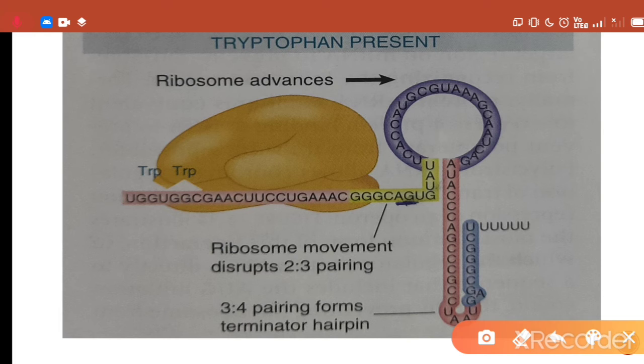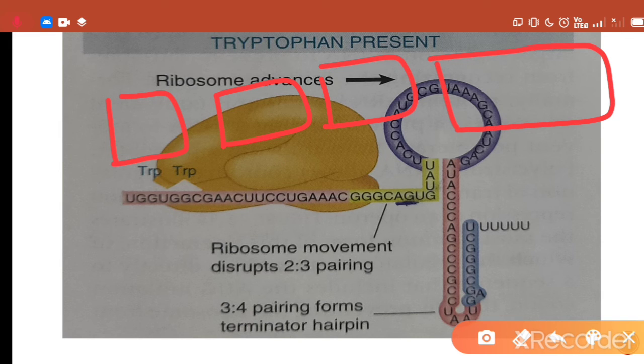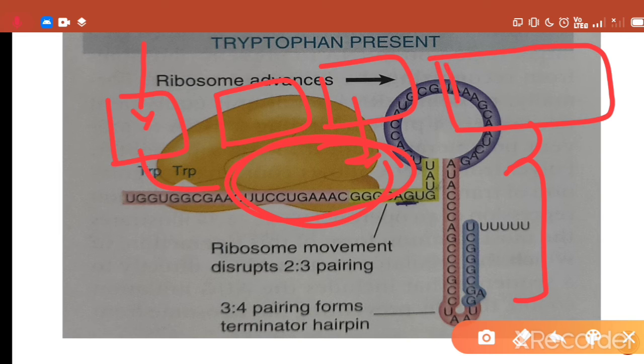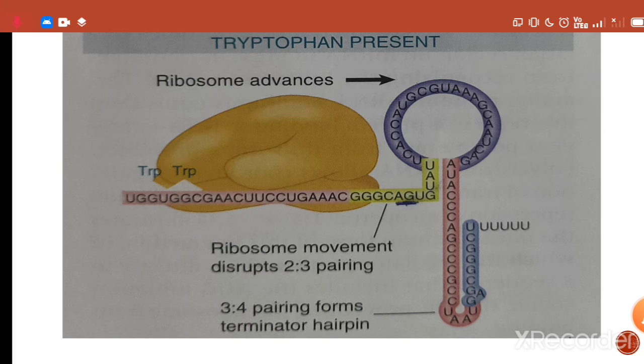And as I told, our promoter is present first, then our leader region, then our terminator region, and then our structural genes are present in case of tryptophan. So this RNA polymerase has to cross this terminator site, but when the hairpin loop structure is formed due to translation of this leader peptide, it is unable to transcribe these different structural genes, and the RNA polymerase terminates at the attenuator site.